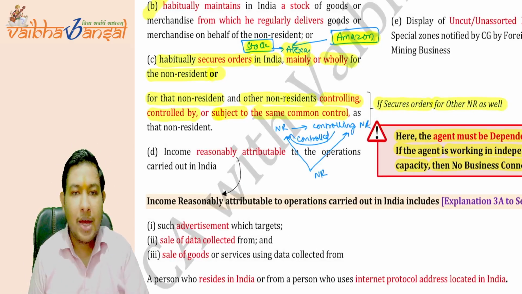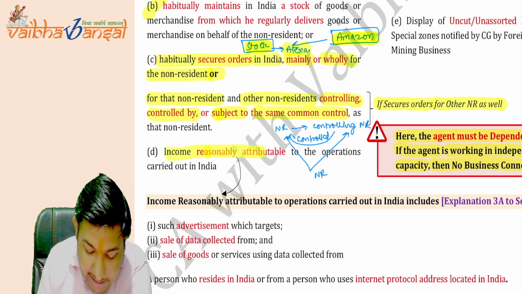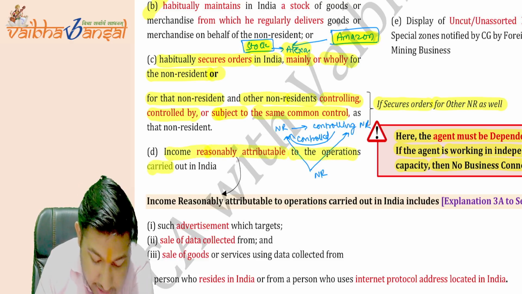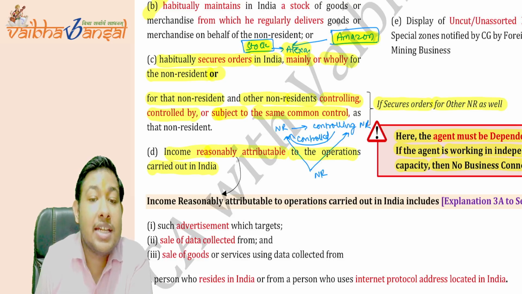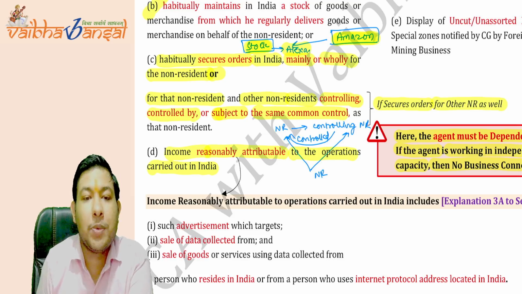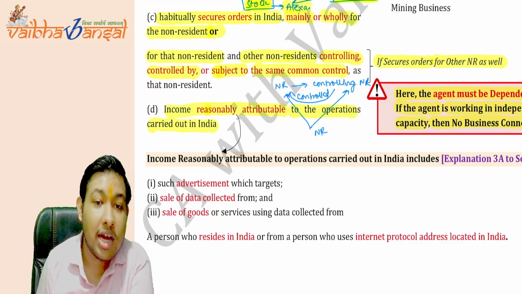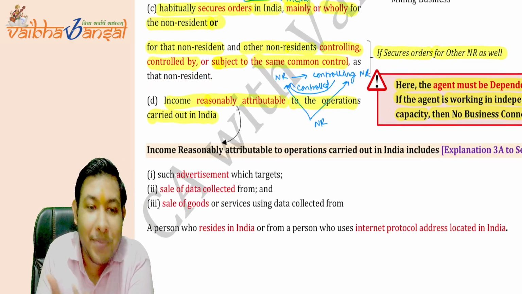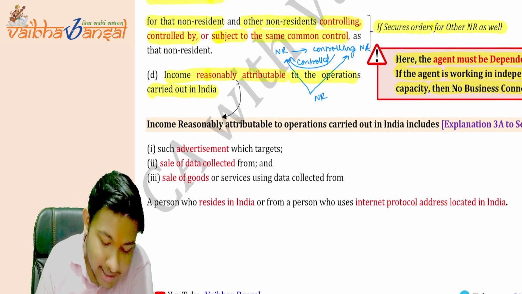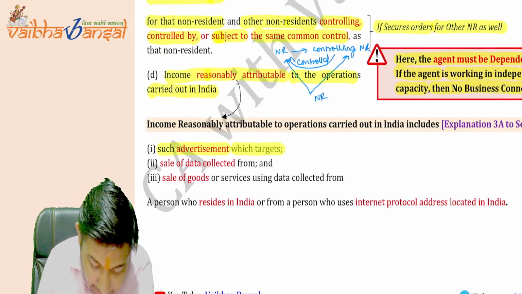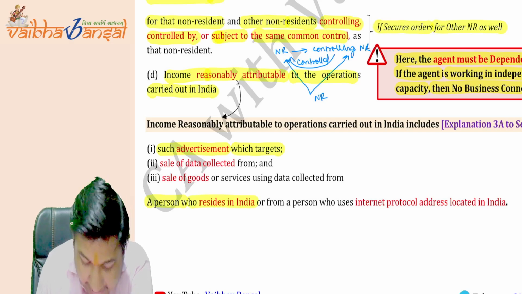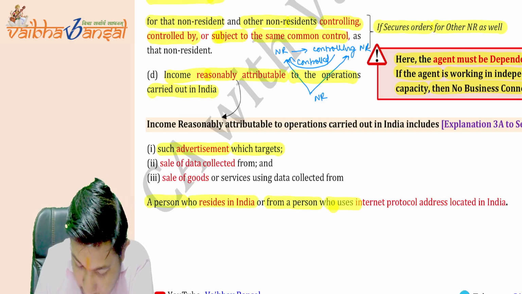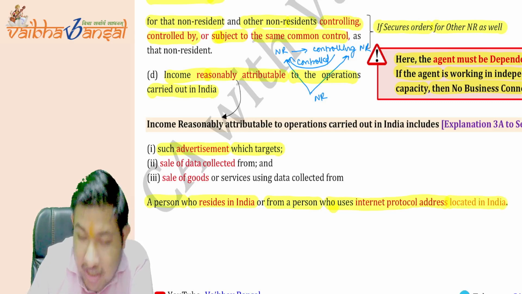Is this point clear? Now, income should be reasonably attributable to the operations carried out in India. But what is reasonably attributable? It says such advertisement which targets a person who resides in India or a person who uses an IP address located in India.